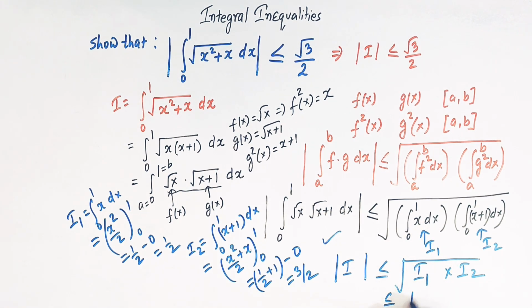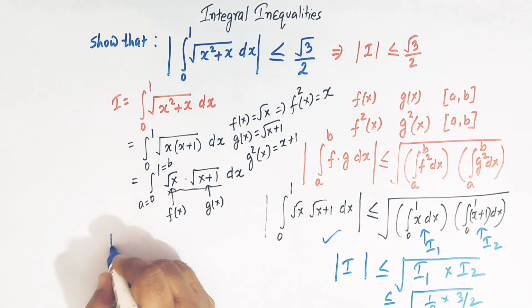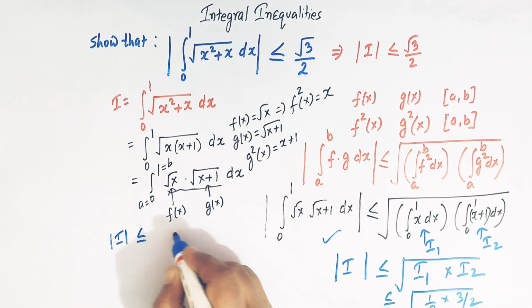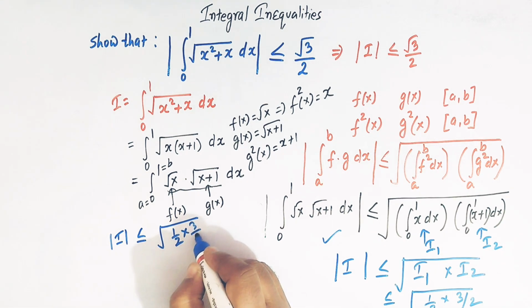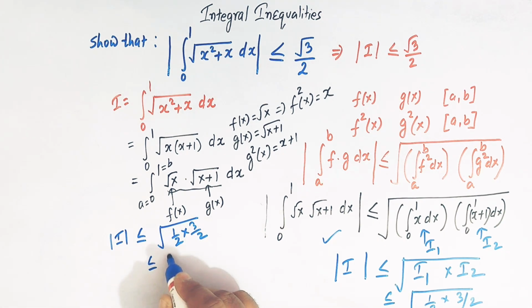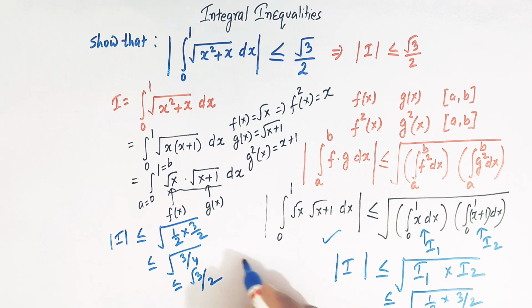So I1 is half, and I2 is 3 over 2. So now mod of I is less than or equal to square root of half multiplied with 3 by 2. So this is square root of 3 over 4, that is square root of 3 over 2. The square root of 4 is 2, right?